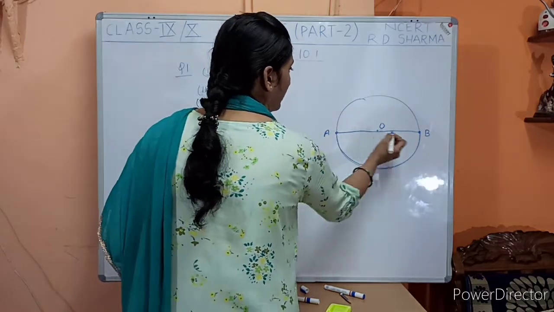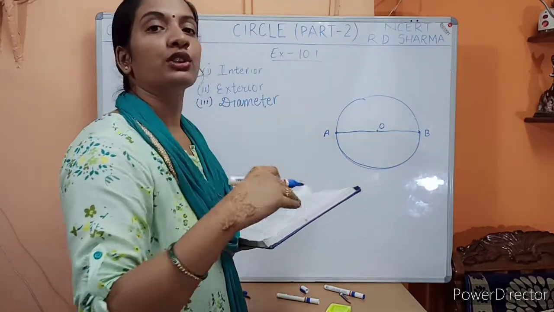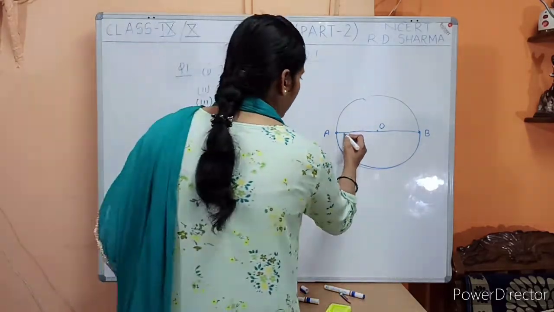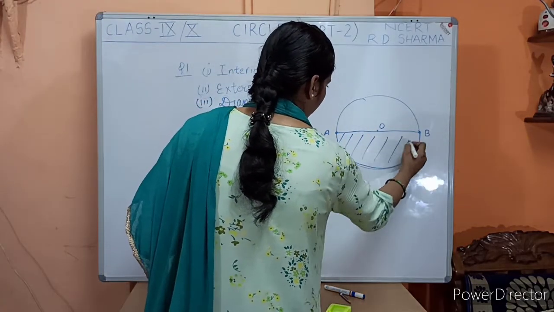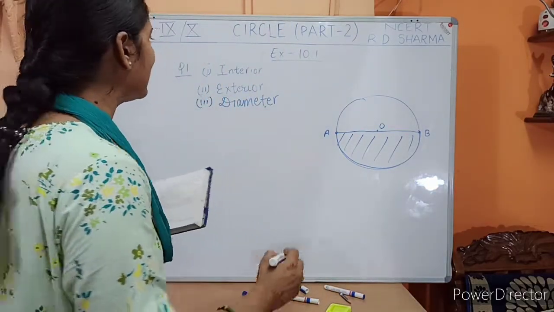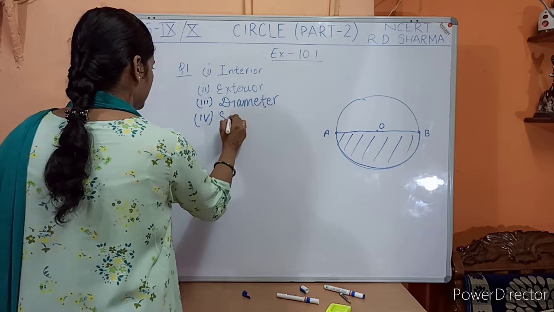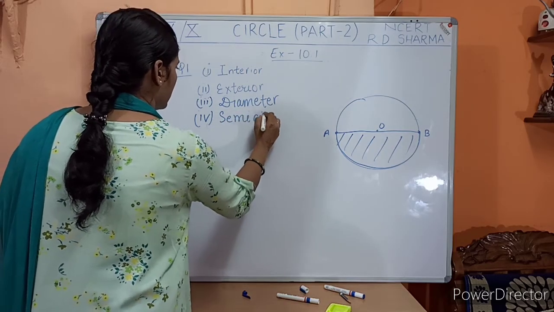मतलब diameter का end point और arc का end point एक दूसरे के ऊपर coincide कर रहा है. तो जब coincide करेगा तो ये क्या बनेगा? What is the name of this part of the circle? This must be the semicircle, correct? So its answer is semicircle.